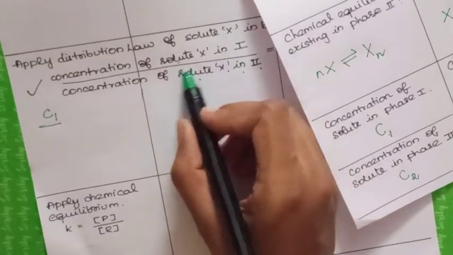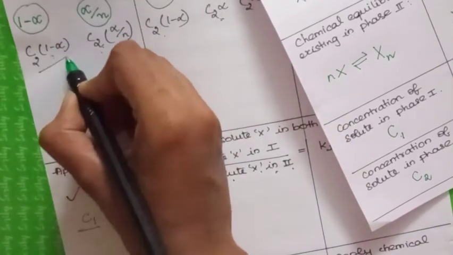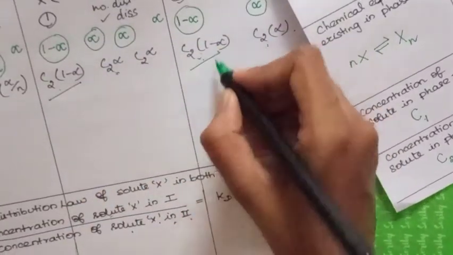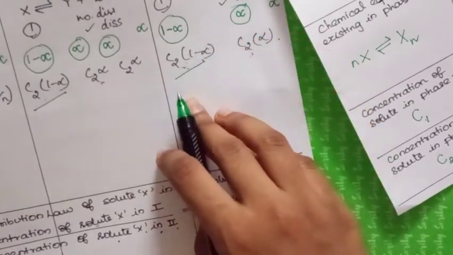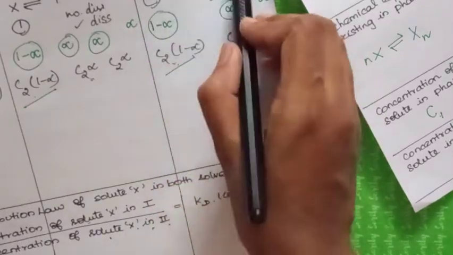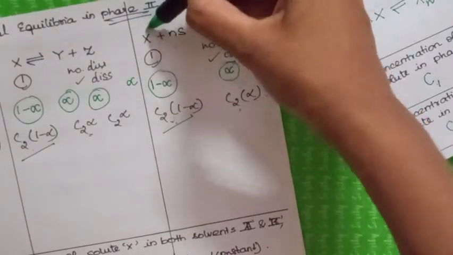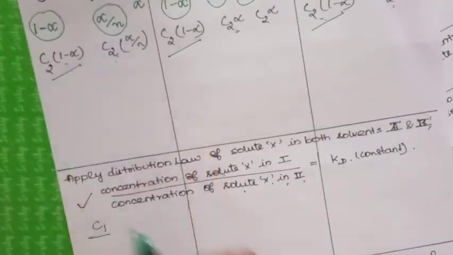So what concentration of solute X in phase 2 should we take? We must only take the unassociated, undissociated species, the part that has not undergone a chemical reaction. Before the combination with the n number of solvent molecules, what is the concentration of this solute? That is this one. So you must divide by the concentration of solute X in phase 2.